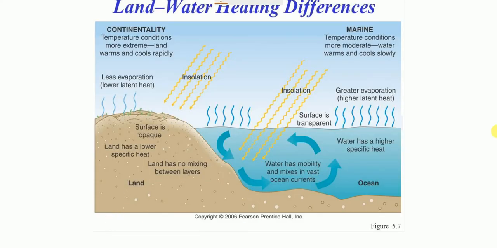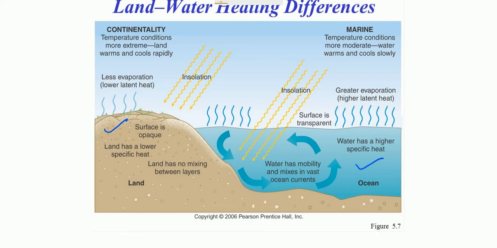See, examine this diagram. This diagram explains the reason for the differences in the heating and cooling of land and water. On this side we have the land surface, and this is the water body.